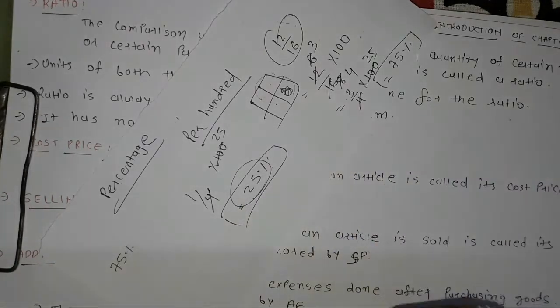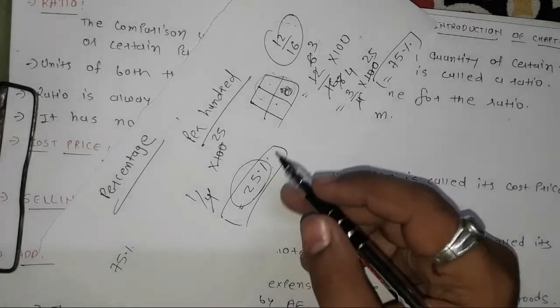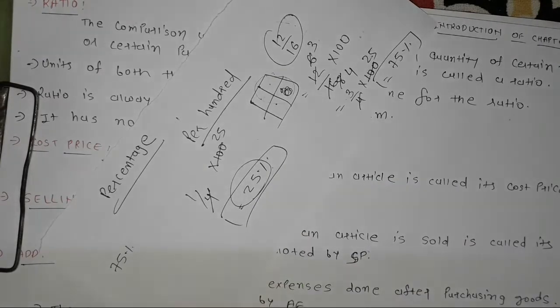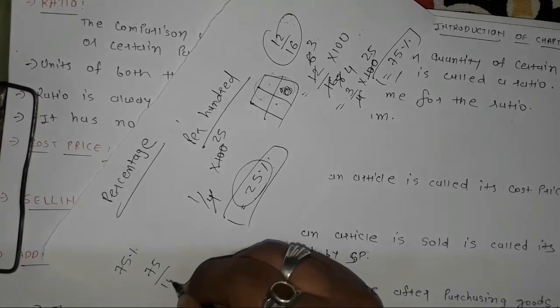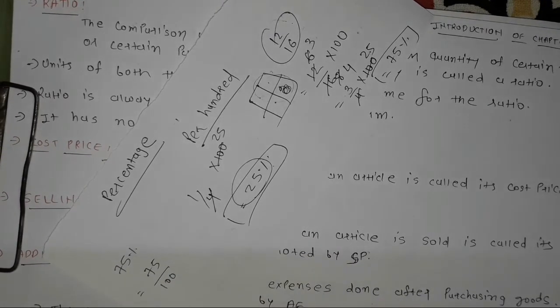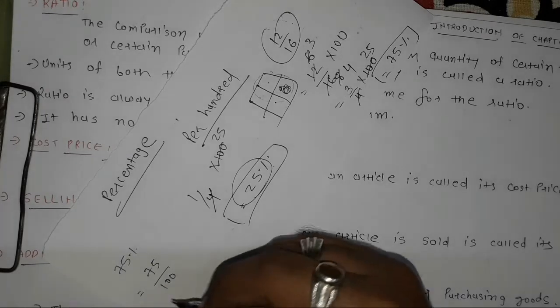To convert any fraction or number into percentage, we multiply it with 100. So to convert from percentage to number, we'll divide by 100. So 75 upon 100. We can do one thing here: first we can find the reduced form. So what is the reduced form?